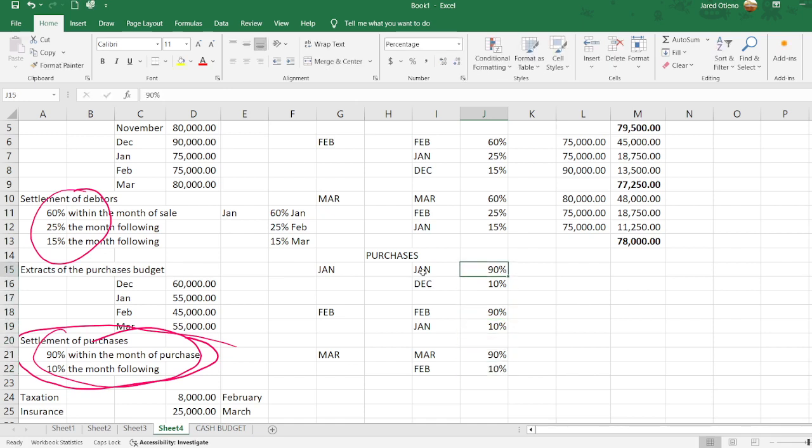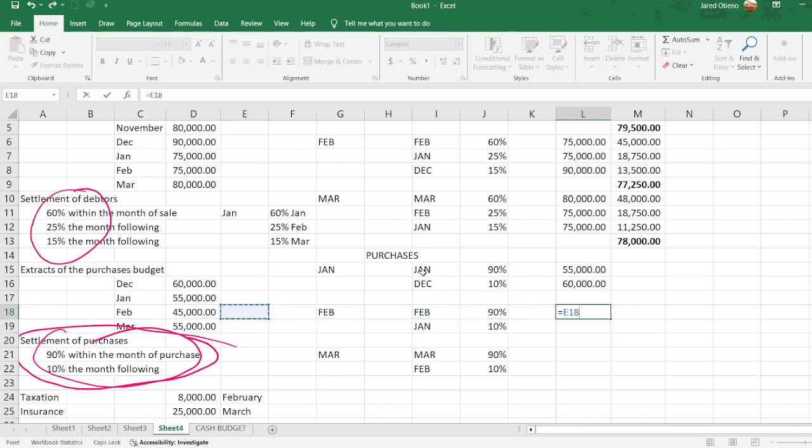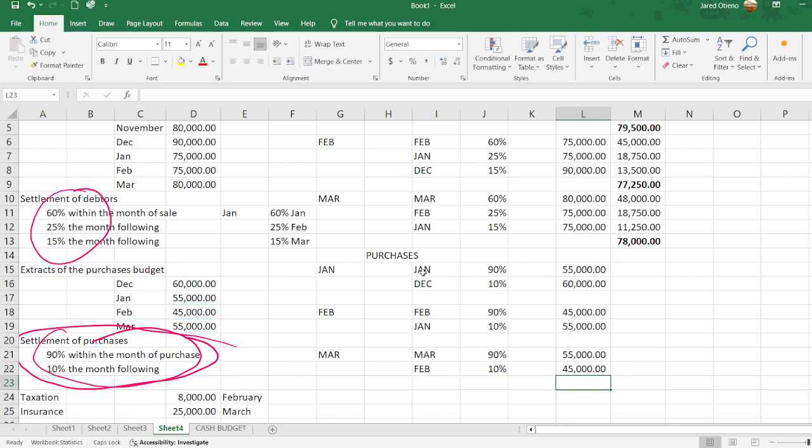So what are the purchases in the month of January? The purchases in the month of January, we are given here, it is 55,000. The purchases in the month of December, we are given the figure, it is 60. The purchases in the month of February is 45,000. Of course, for January, we now know it is 55,000. The purchases for the month of March, the figure there is 55,000. Then the purchases for the month of February, the figure there is 45,000.